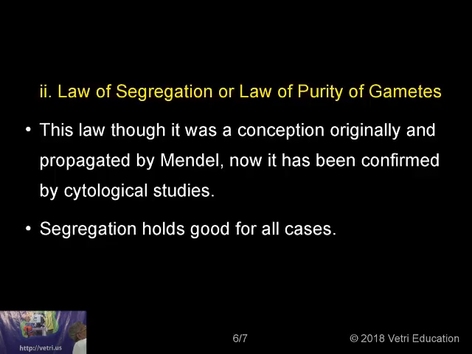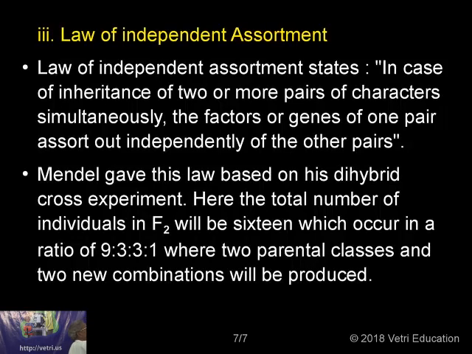I am going to give you a recap of what I have done so far. So far we have discussed three laws: a law of unit characters, law of dominance, and then the law of segregation. The law of segregation is sometimes also stated as the law of purity of gametes. Okay. Now we are going to the fourth law, the law of independent assortment.